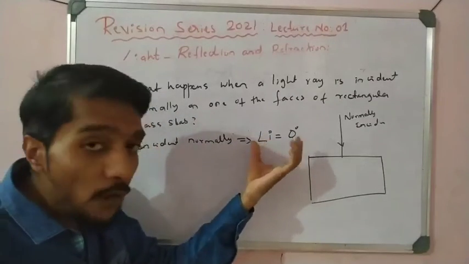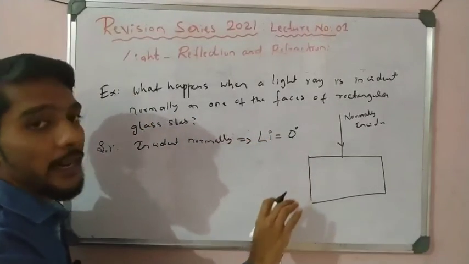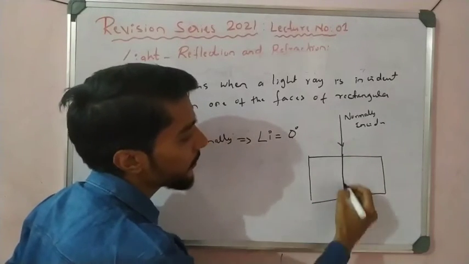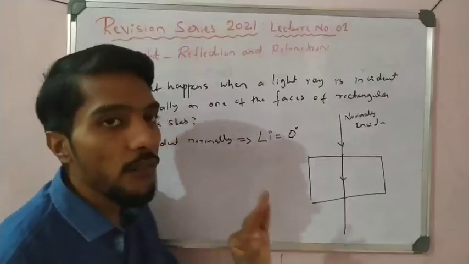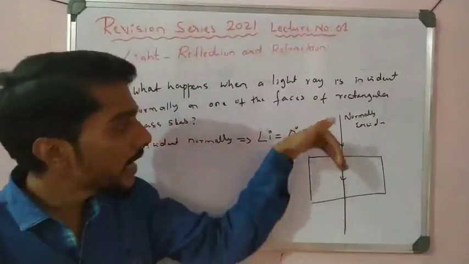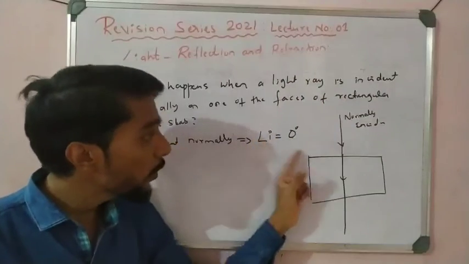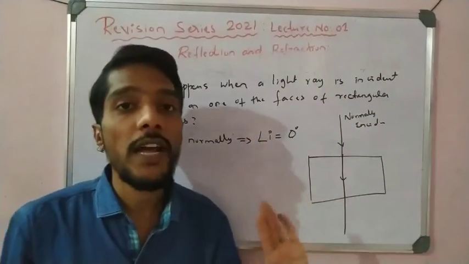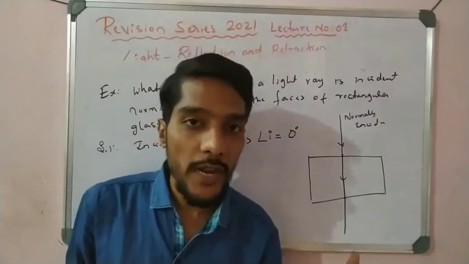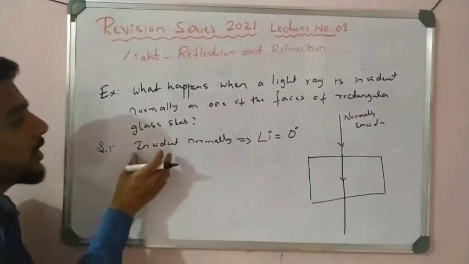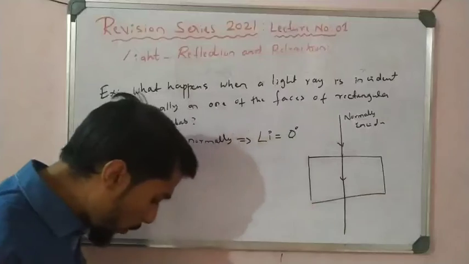In the case of angle of incidence 0, what happens to the light ray? It travels straight without any bending. There is no refraction that takes place. When the light is normal to a surface, the angle of incidence is 0. In that condition there is no refraction of light. Okay students, so please write down the answer. Incident normally is nothing but angle i equals 0.